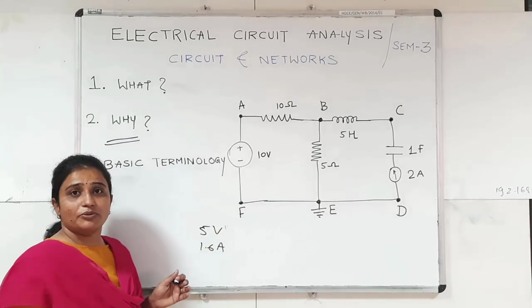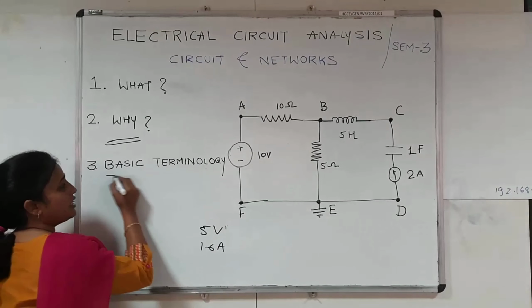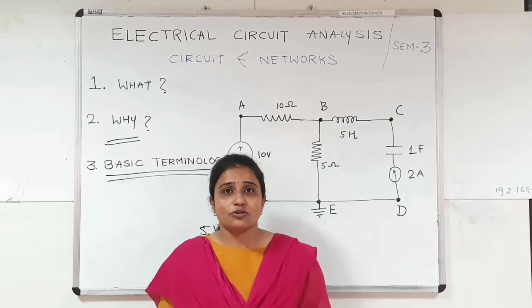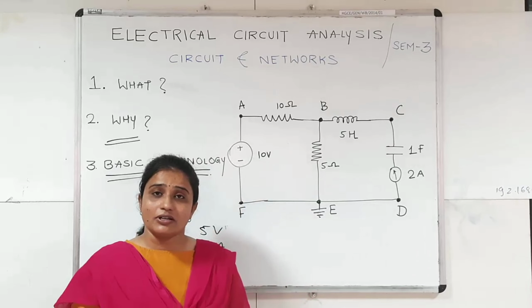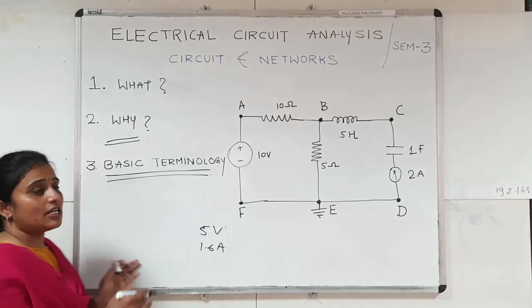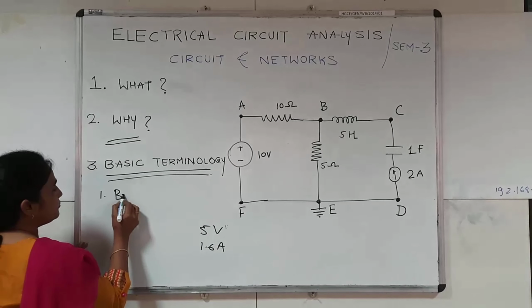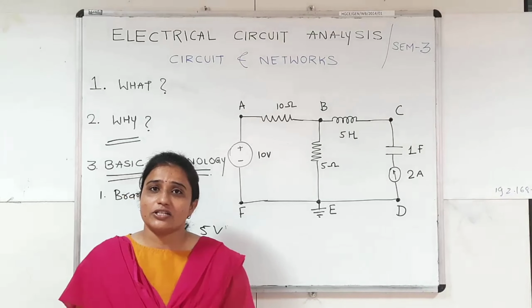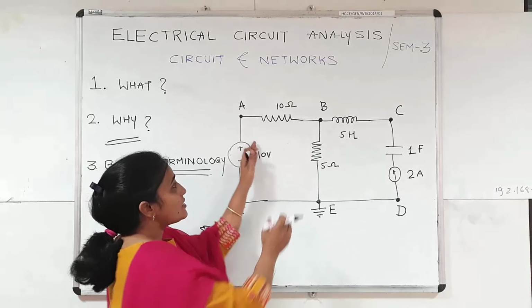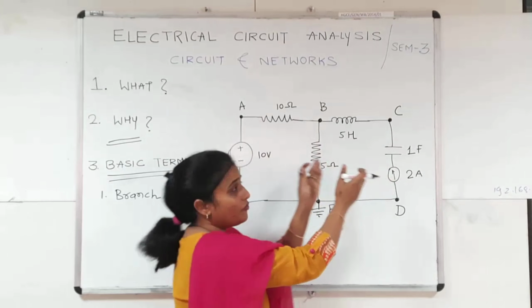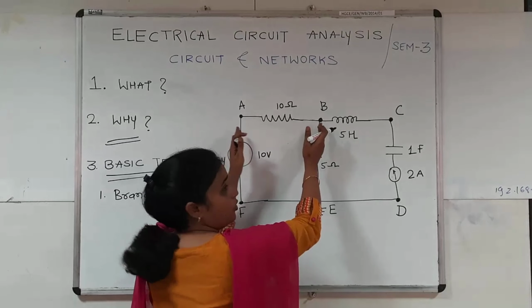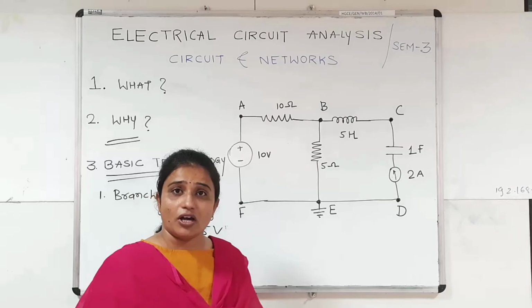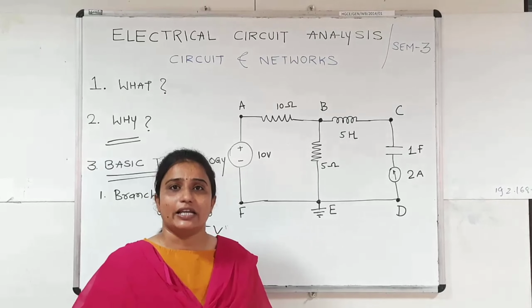The first topic of this subject is basic terminology. This basic terminology is used in each and every circuit of our subject. So the first terminology is the branch. The basic definition of a branch is that it is any part of the network which is connected between two terminals of the network, and it contains at least one or more circuit elements.